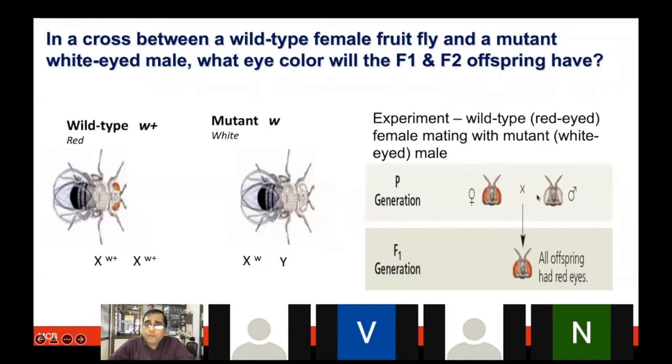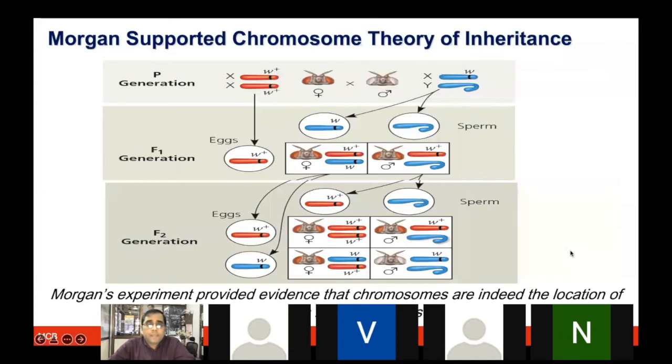So based on this, now if you do this experiment, which was like what Mendel did, cross, in the P generation or parental generation, you see a female and male cross. In the filial first generation, you got all the offspring having red eyes. Something similar to what you saw in the purple versus the white flower, or tall versus dwarf plant. There is some dominant trait being seen in the first generation, right? So let's elaborate on this cross, and please do that.